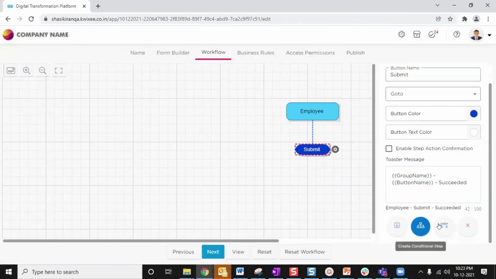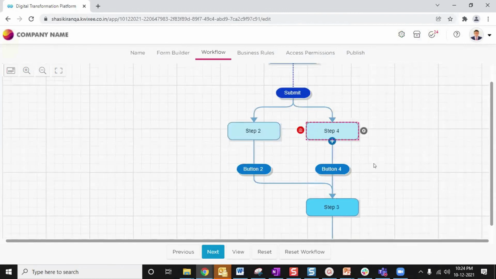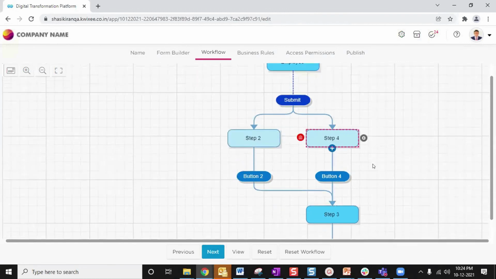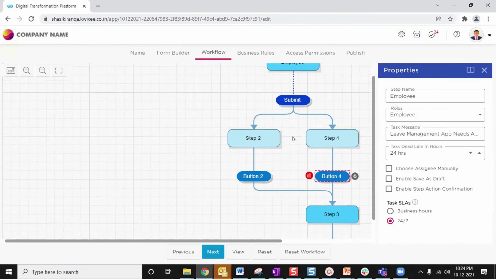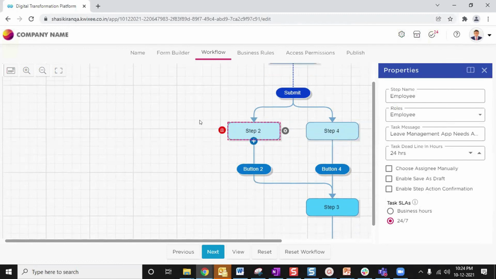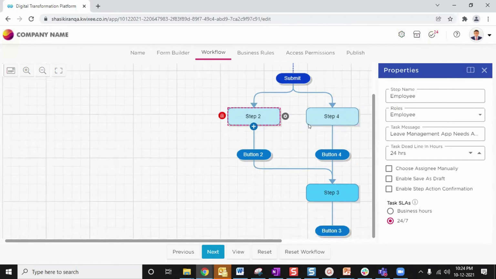So here we can put a parallel flow. This is how the parallel flow would look. In this flow, whenever the employee submits an application, the approval step will go to both the managers. Both the managers can either approve or reject it. If there is a no from either manager, the application will not be processed. If both the managers accept it, then the flow will go to the HR step for further processing.